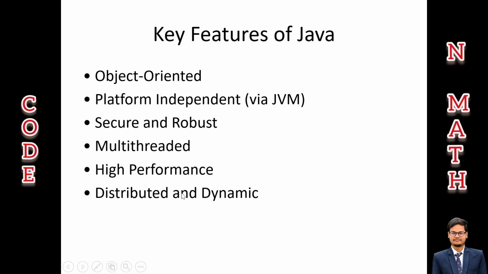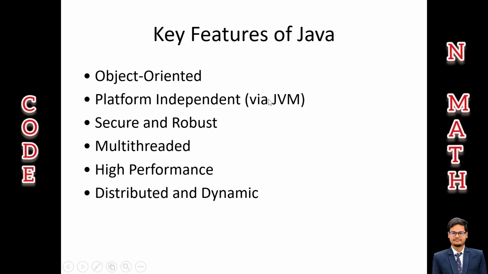So now, what makes Java so special? Let's look at some key features of Java, like object-oriented programming. Java is based on the OOPs concepts, like classes, objects, inheritance. It makes programs modular and reusable. That's why we use OOPs.